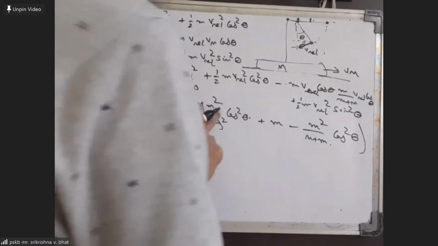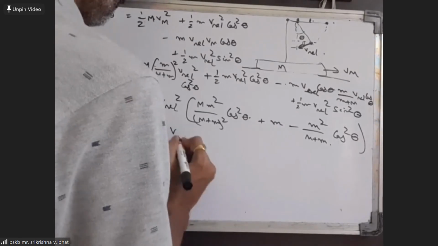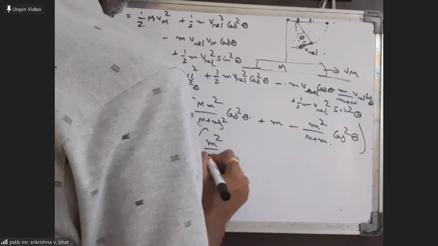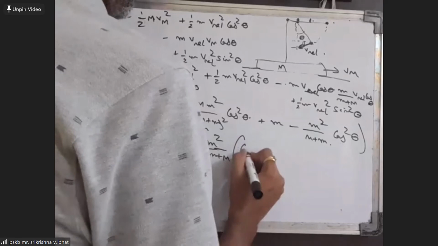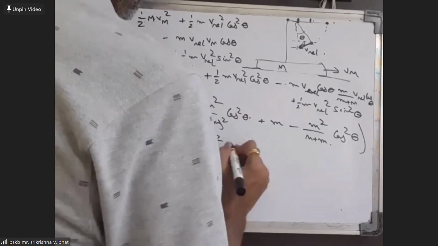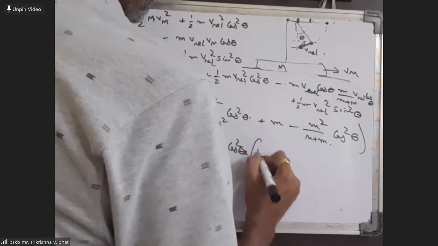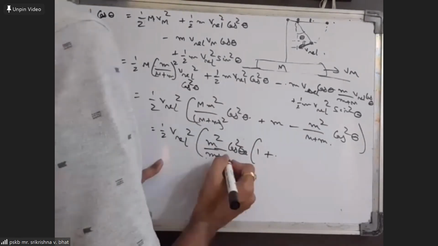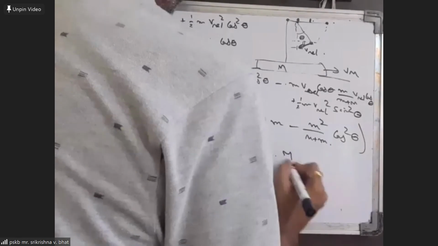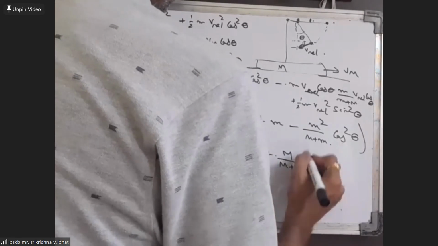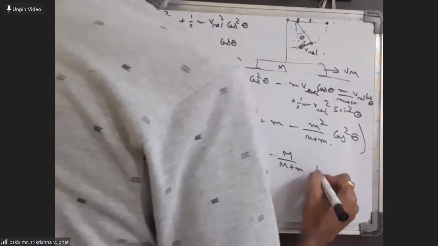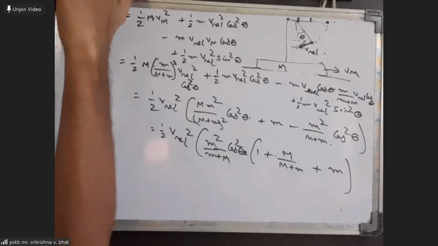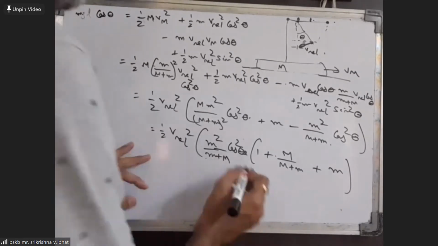So this is also the same as half into v relative square into m square cos square theta by (M plus m), into 1 plus m square by (M plus m) into cos square theta into m by (M plus m), plus here we get m. So this is the expression we get here.